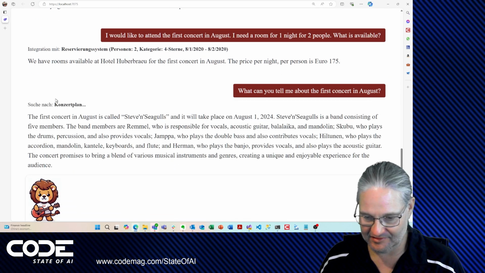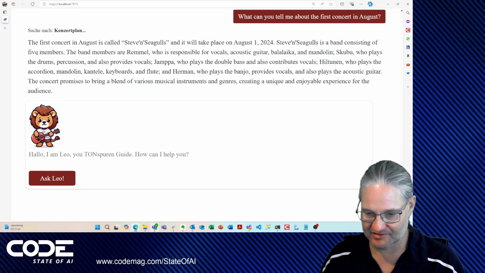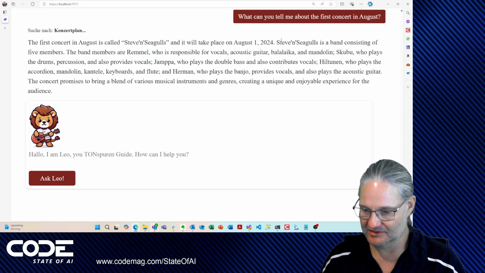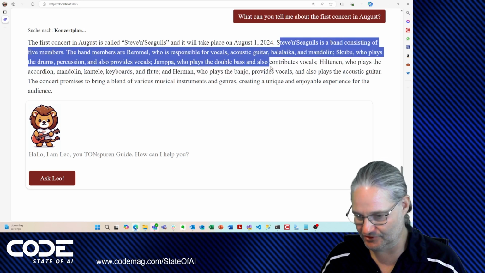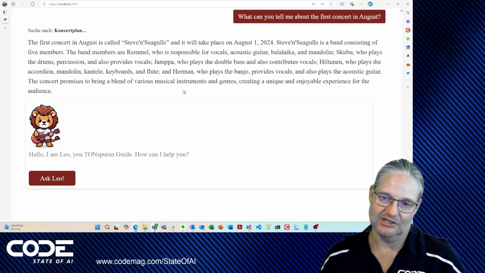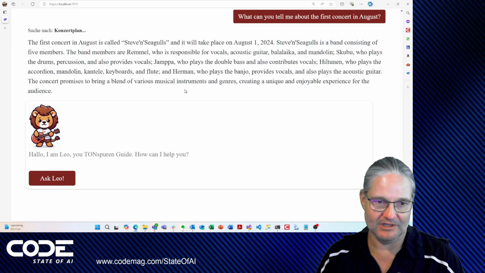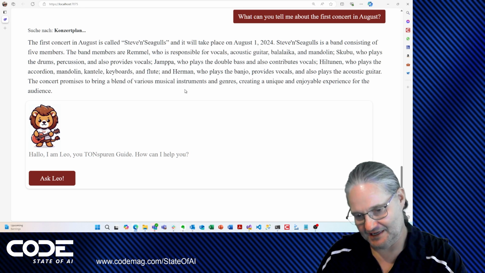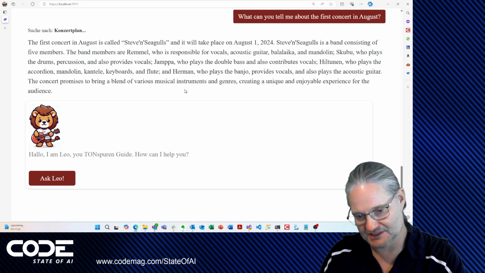And again, it has to look up concert information, and it says, okay, the first concert in August is a band called Steven Seagulls, will take place on this and that date. What is the band? What do they play? What are they known for? And so on. So factual information, up to date to the minute information. By understanding it needed to reach out to these things.